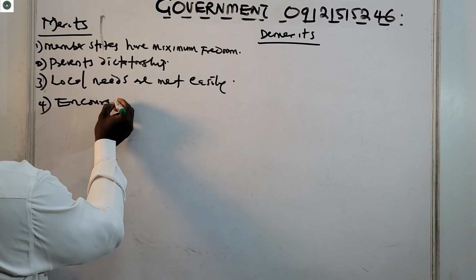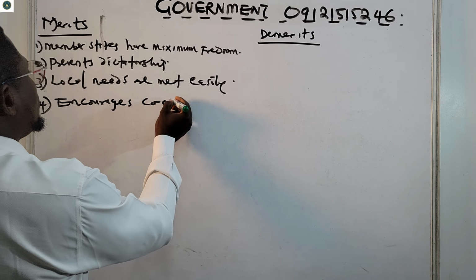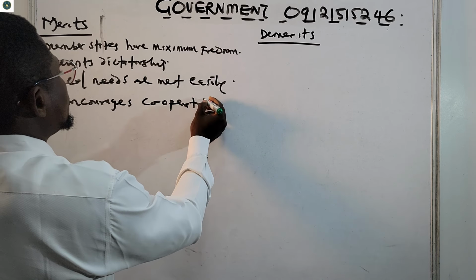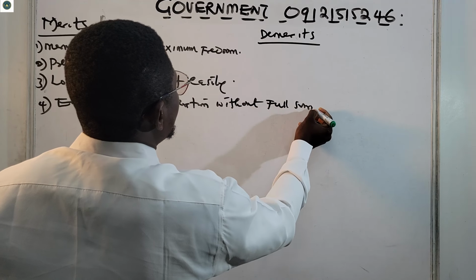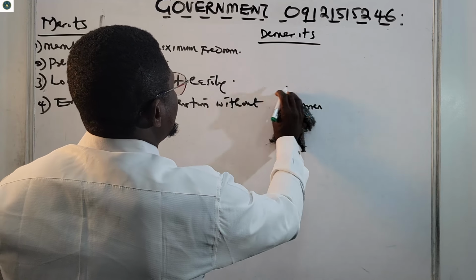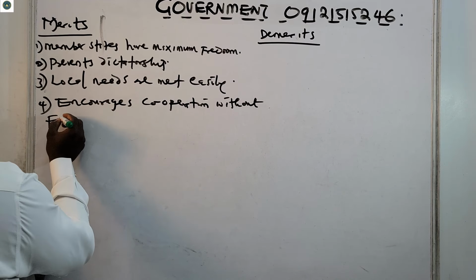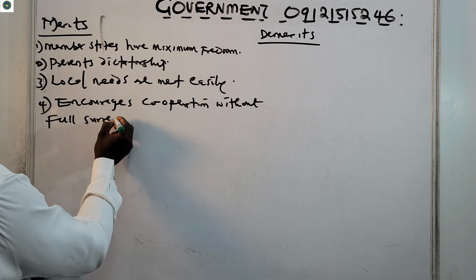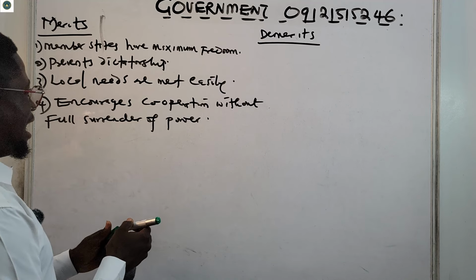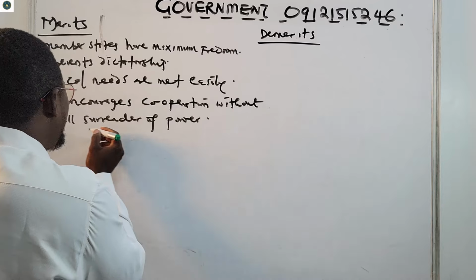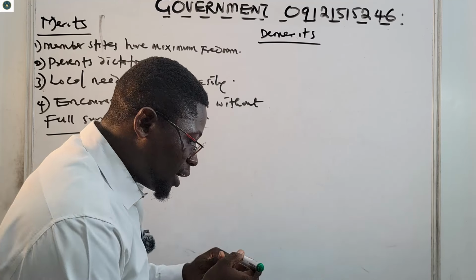Then number four, it encourages cooperation without full surrender of power. The member states are not fully surrendering their power.